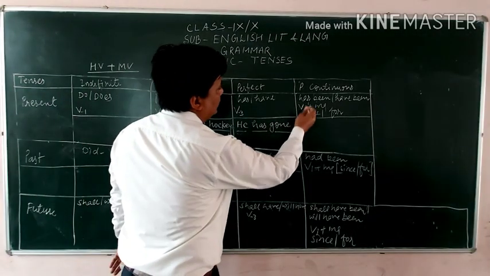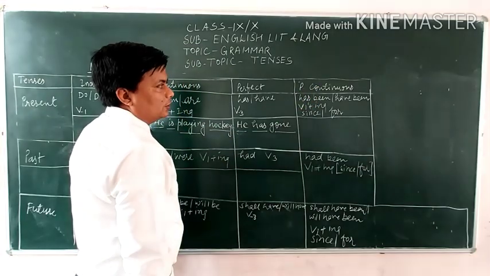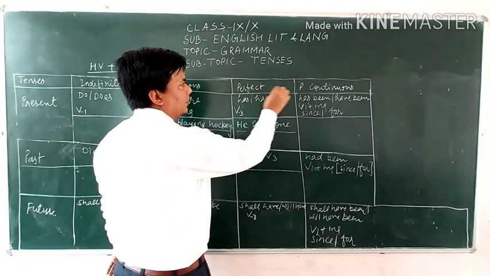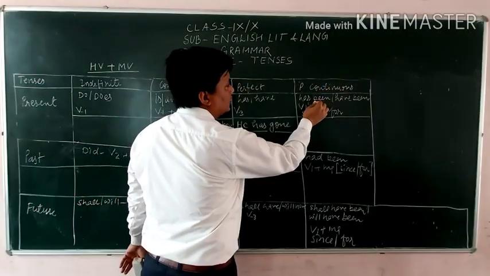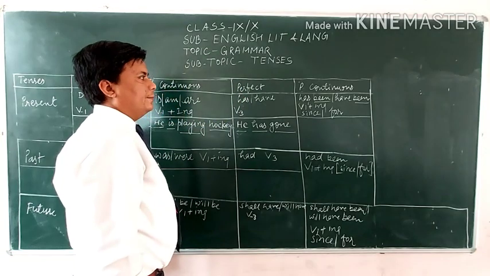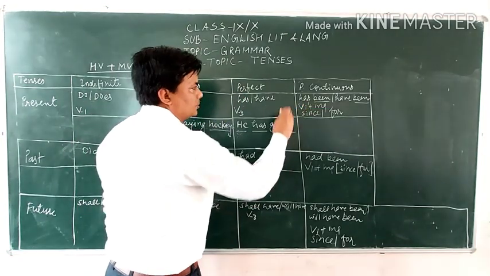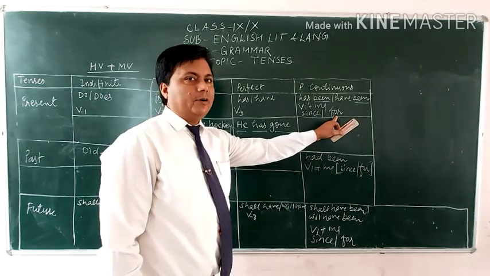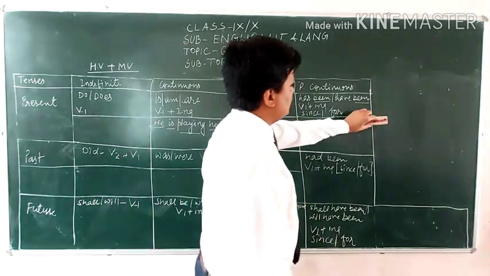And the next one is the present perfect continuous tense. You know, has and have used in the perfect. So perfect continuous tense, for the continuity we are using here been, has been and have been, and the verb first form plus ing, and we are mentioning here since and for also. For example, let us see.